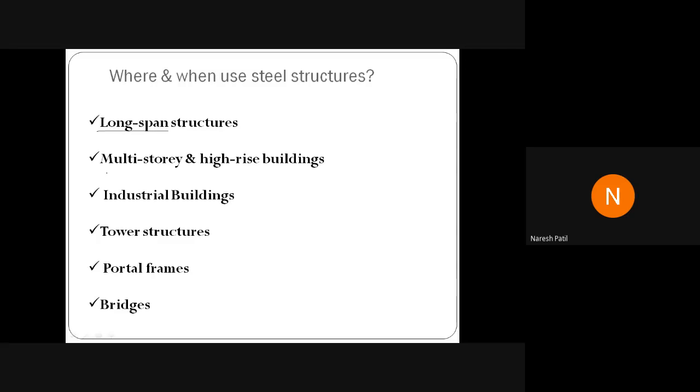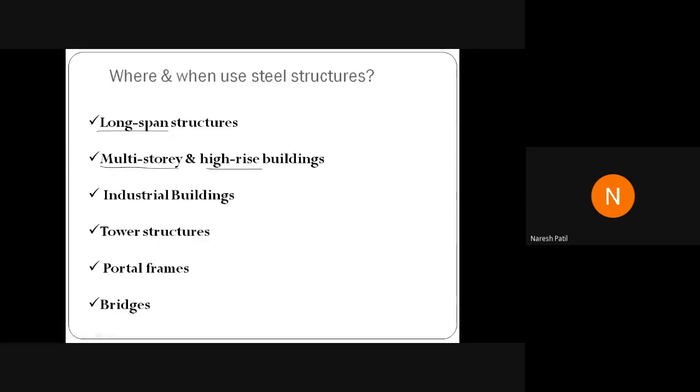Then we have multi-story buildings and even high-rise buildings; in these cases you can use steel structure. Nowadays, because of the non-availability of material, like natural sand, which is now falling short, either you have to use artificial sand or you have to use the steel structure.